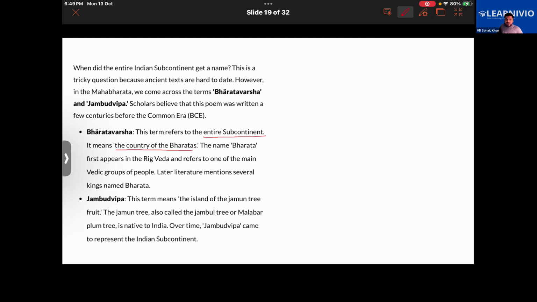So the Bharatas were basically an ancient tribe, tribal people who used to live in jungles, in forests. Bharatas refers to a very old tribe living in parts of India. And where is it mentioned? The word Bharatas is actually mentioned in the Rig Veda.